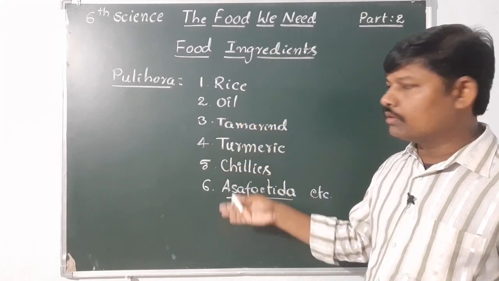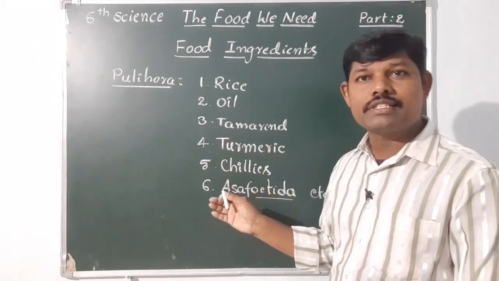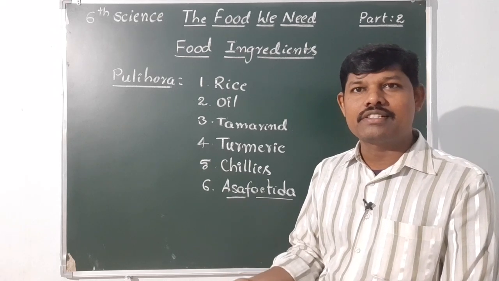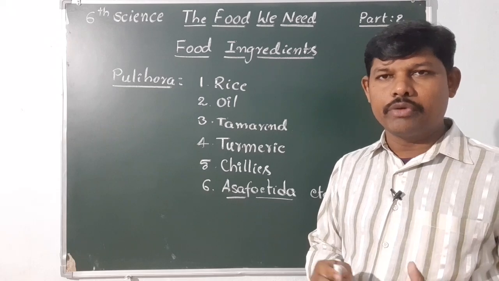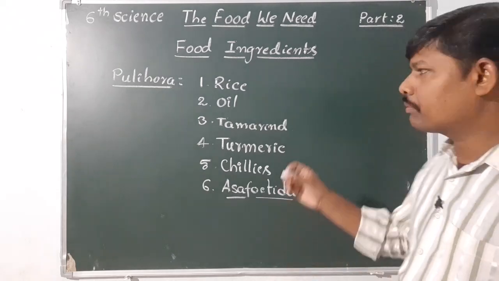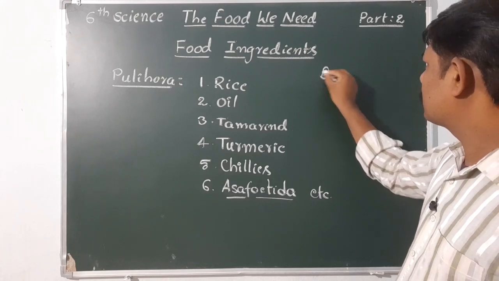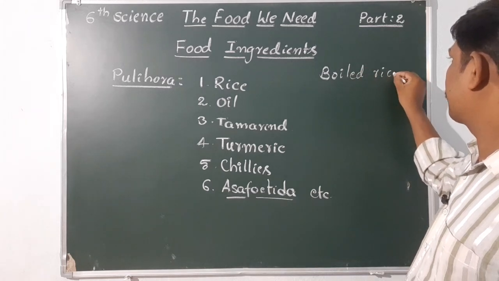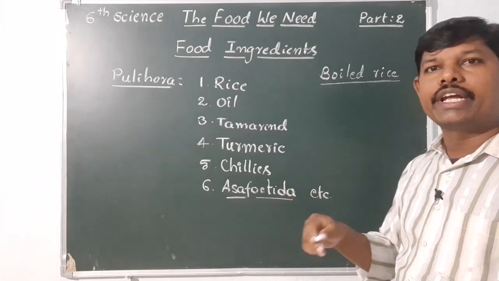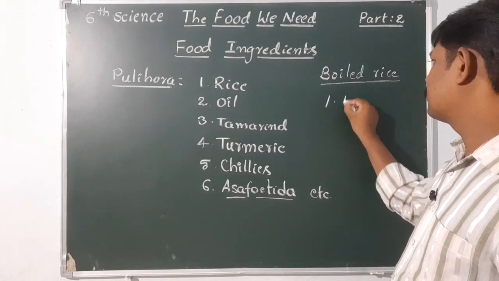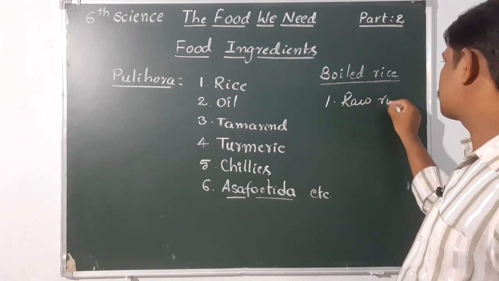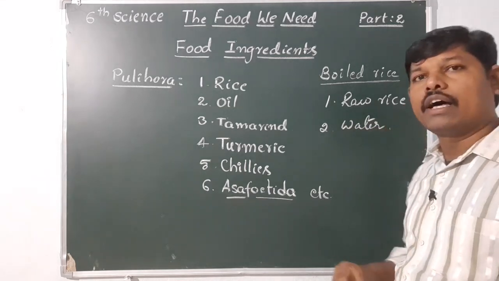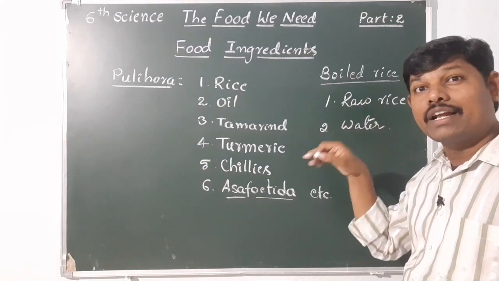So this is a big list. After watching this, Shashi was surprised, because every day for cooking boiled rice, we need only two items. What is needed for boiled rice? For boiled rice, we need only two materials: raw rice and water. What is raw rice?